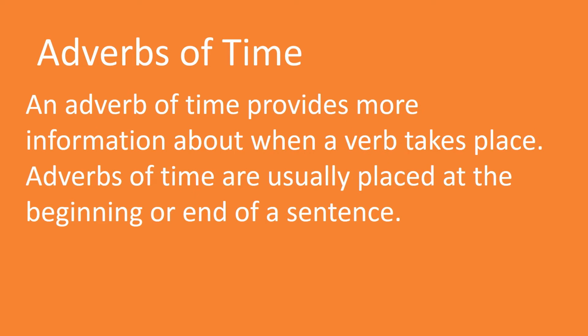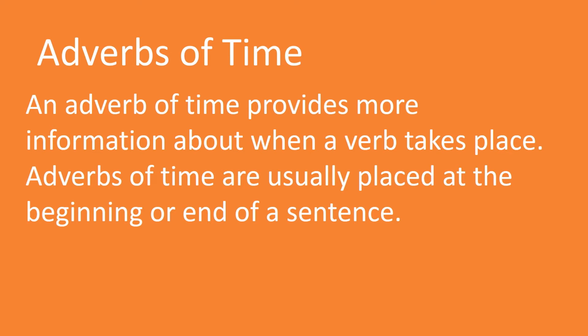Next, adverbs of time. Adverbs of time provide more information about when a verb takes place. Adverbs of time are usually placed at the beginning or end of a sentence. In simple words, adverbs of time tell us when an action happened, but also for how long and how often.